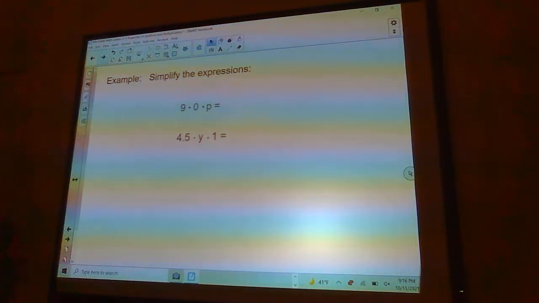Okay, so simplify these expressions. I'll give you a second to do these on your own. I bet you can already do these. 9 times 0 times p, what would that be? And 4.5 times y times 1. So go ahead and pause the video, do those real quick, and then jump back on and make sure you got it right.